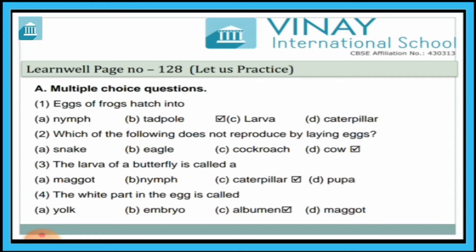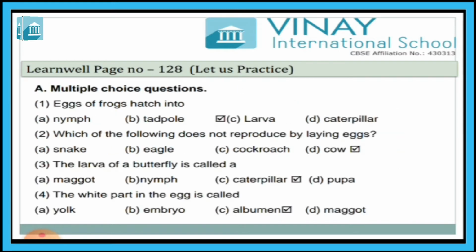The larva of a butterfly is called a maggot. Yes or no? No. Nymph? No. C, caterpillar? Yes, C is the right answer. The larva of a butterfly is called a caterpillar, and the white part in the egg is called albumen. C is the right answer.